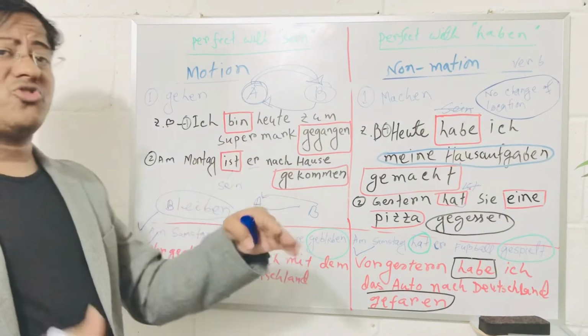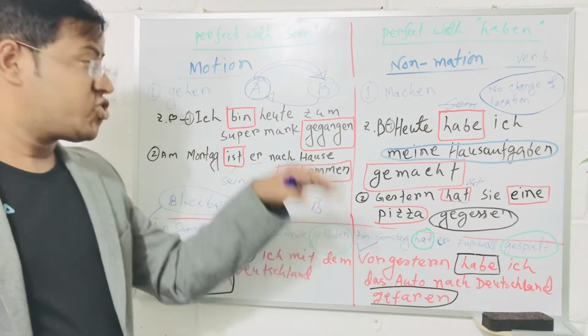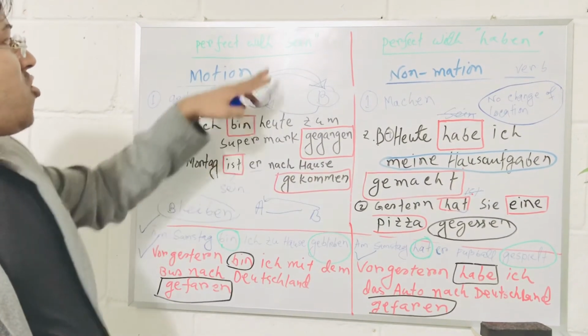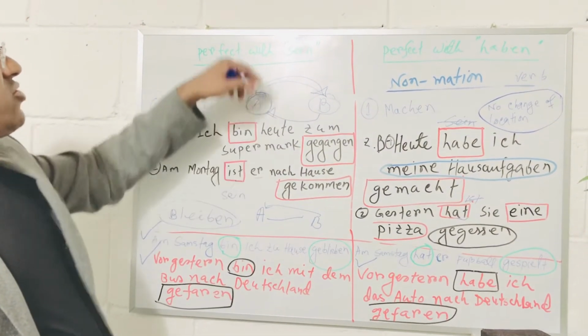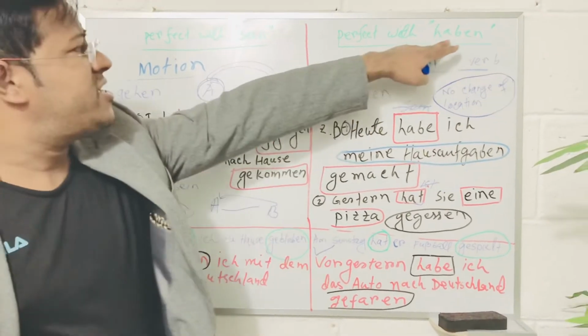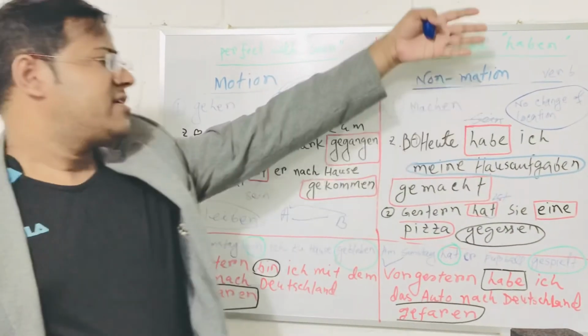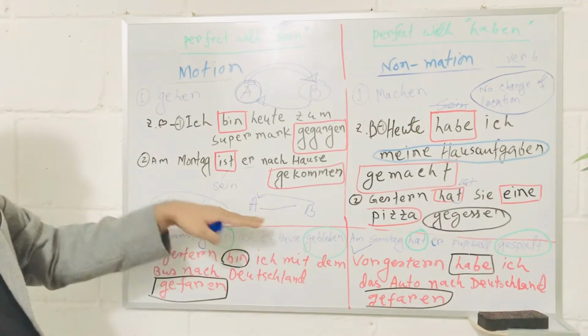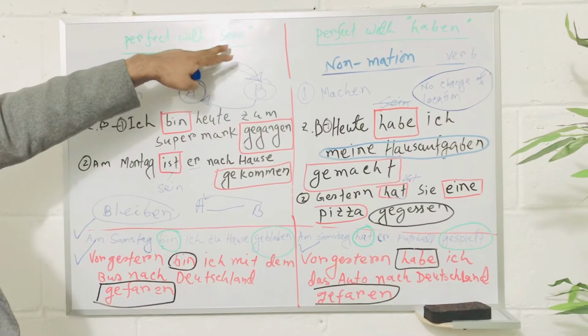Here there is no direct object, so we use sein. So the rule is, when there is no direct object, we use sein, and if we have a direct object, we use haben. That is, in case of transitive verb, we use haben, and in case of intransitive verb, we use sein.